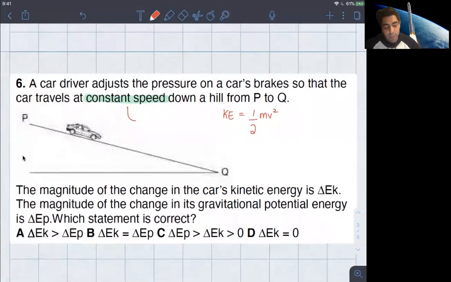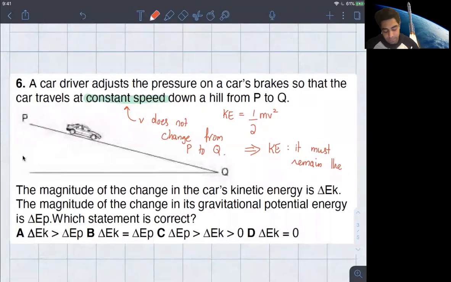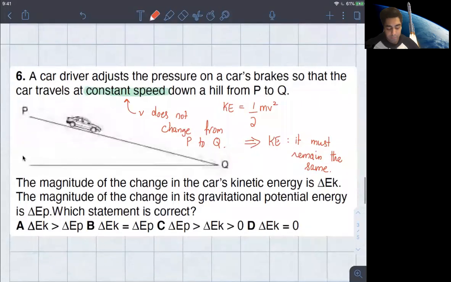Well, it goes at constant speed, so that means v does not change from P to Q. Well, what does that tell you about the kinetic energy? That it must remain the same. So delta EK should be equal to 0.